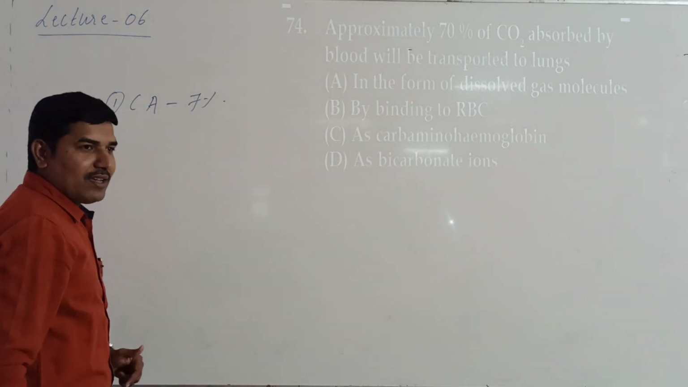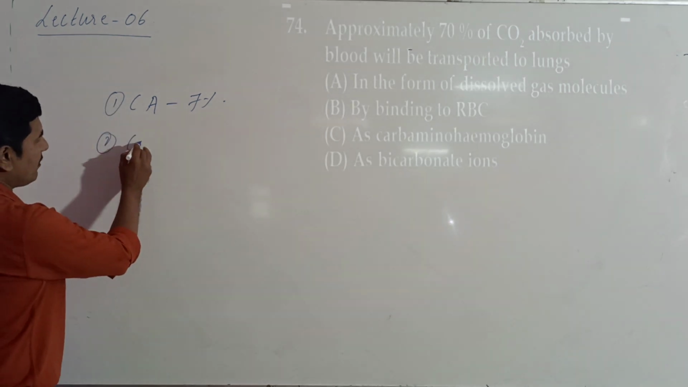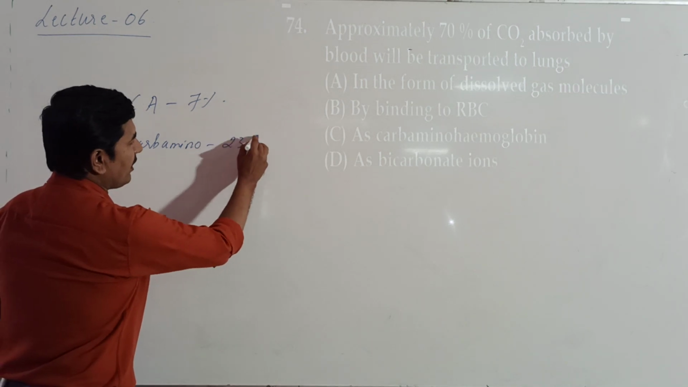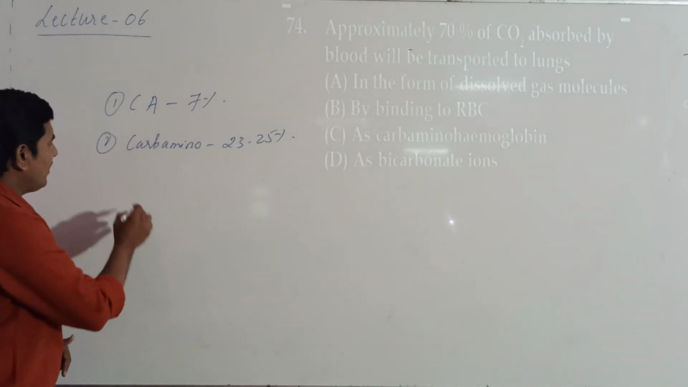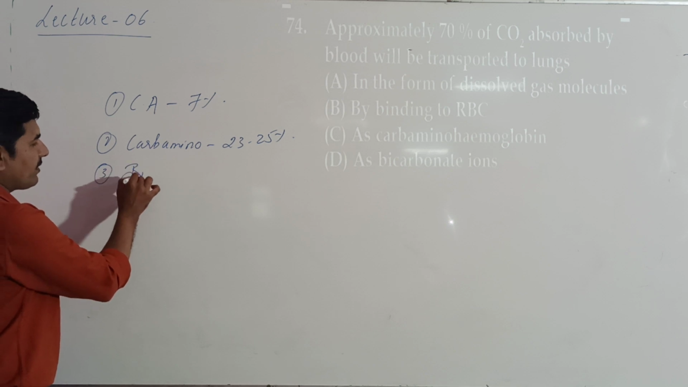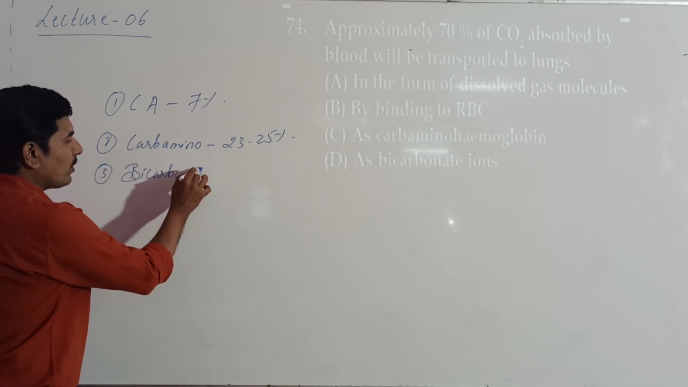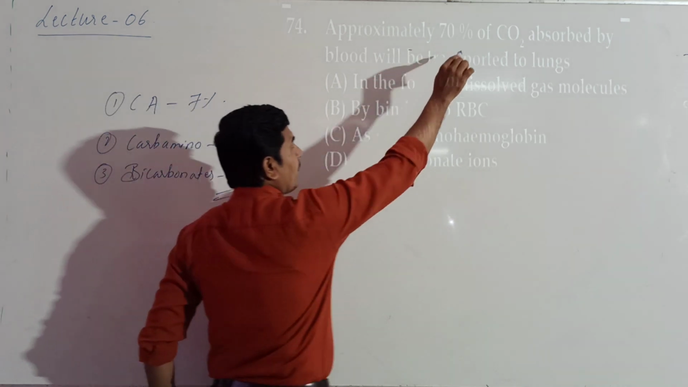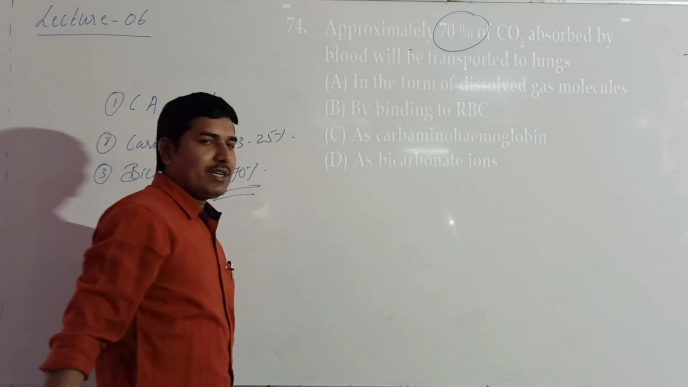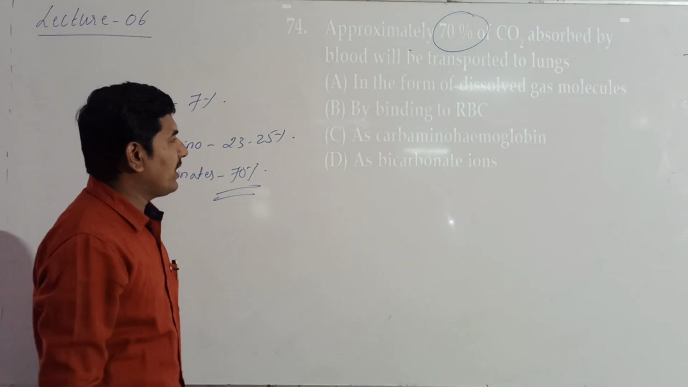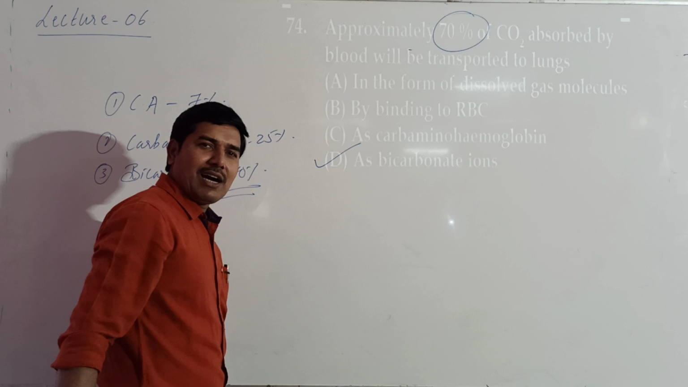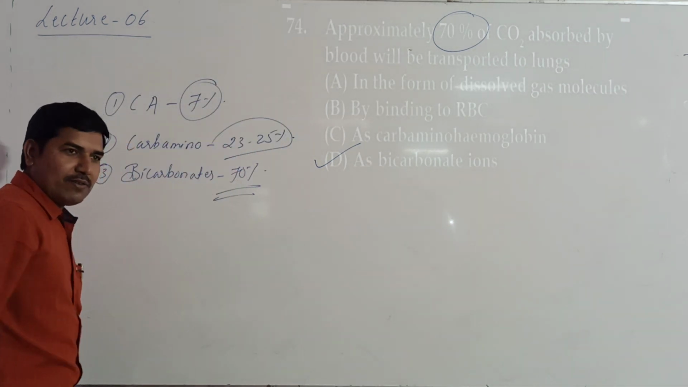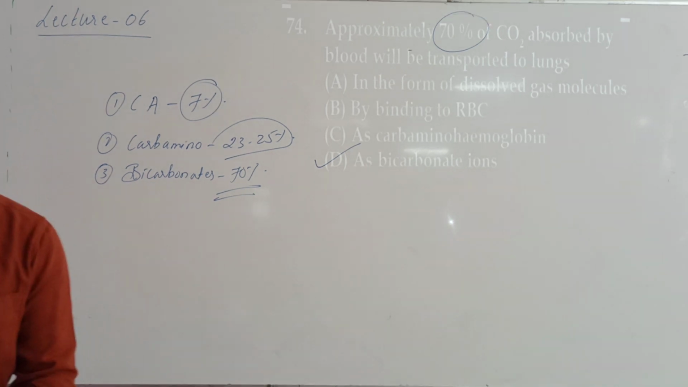Second one is as carbaminohemoglobin. It is 23 to 25%. Then third one is as bicarbonates. So what is the percentage here? 70%. So what is the question? 70% of CO2 is transported in which form? So it is as bicarbonate ions. Okay. So remember these, they are also most important. The next one.